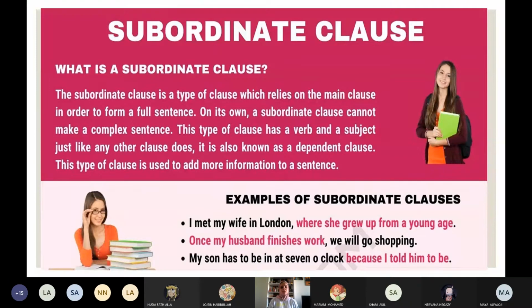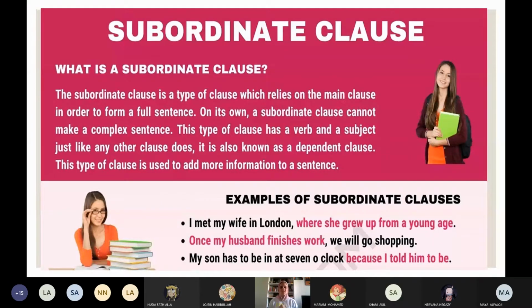This is independent clause. Subordinate clause. A subordinate clause is a clause, okay, with a subject and a predicate, which relies on the main clause, but it can't come alone. In order to form a full sentence, it can't come alone. On its own, a subordinate clause cannot make a complex sentence. This type of clause has a verb and has a subject, just like any other clause.